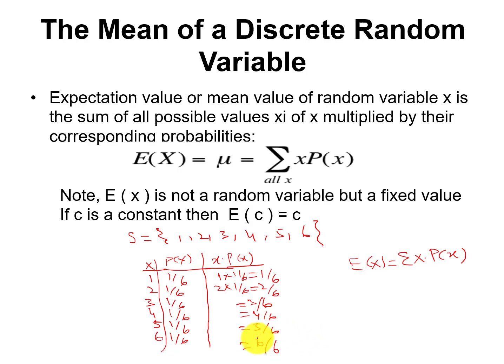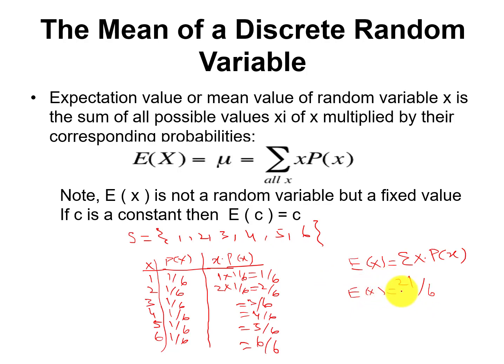Now you need to sum these. 6 plus 5 is 11, 11 plus 4 is 15, 15 plus 3 is 18, 18 plus 2 is 20, and the total, E of X, will be 21 by 6. So this is the mean of this random variable. For this experiment, the mean is 21 by 6.